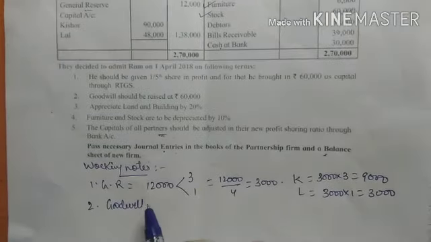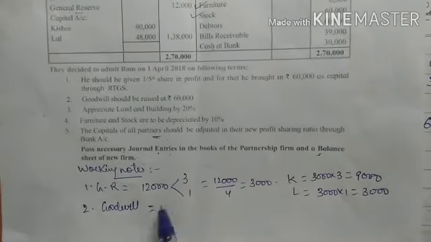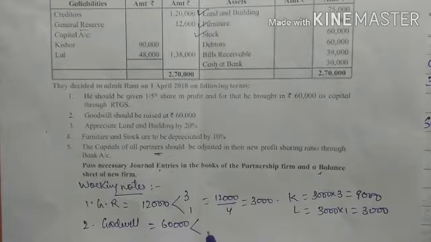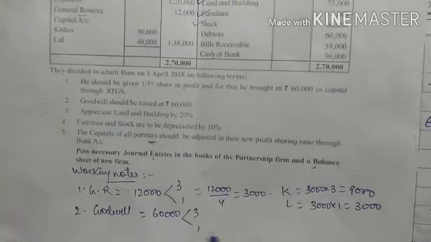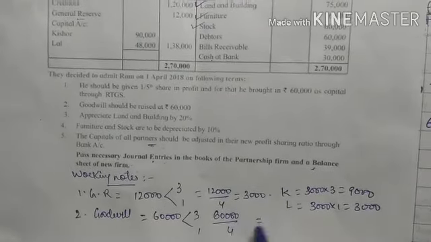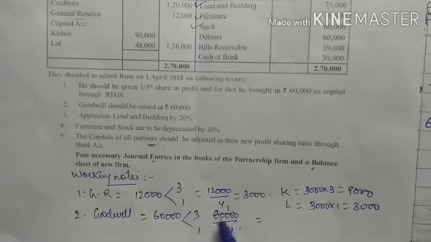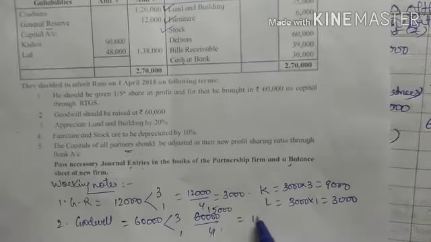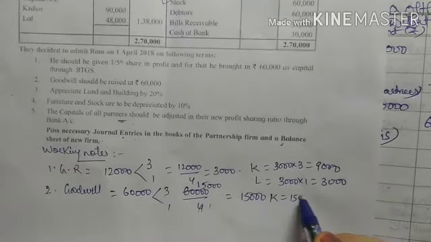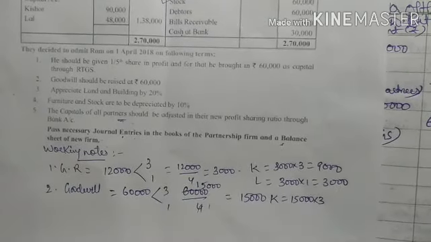See, the amount of goodwill that is raised is how much? 60,000, and it will be raised by the old partners in their old ratio, that is 3:1. So when 60,000 is divided by 4, 4 ones are 4, so it will become 20, 5 fours are 20, so that is what? 15,000. So for Kishore it will be 15,000 into 3, that is what?